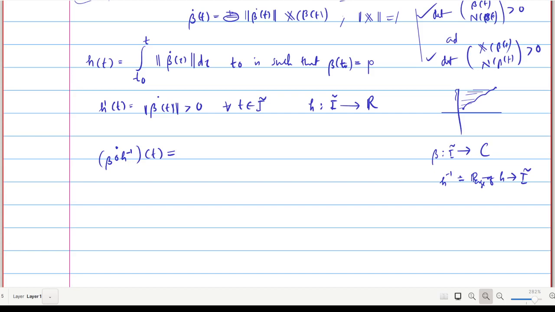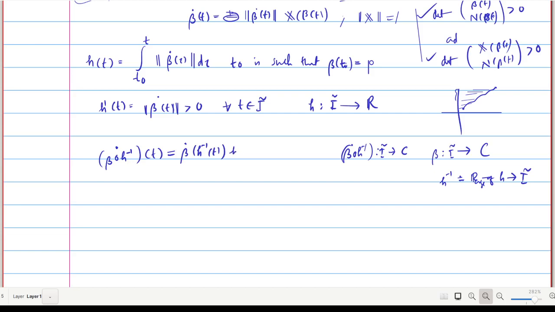Then we write beta composition h inverse as a function from I tilde to c. So the derivative of beta composition h inverse, dot of t, is equal to beta dot h inverse of t. This is nothing but the derivative of the composition, or the chain rule.